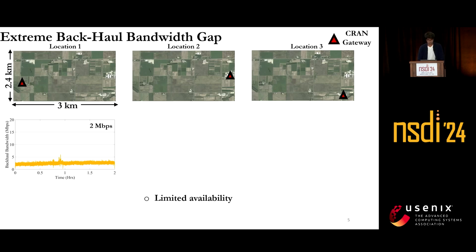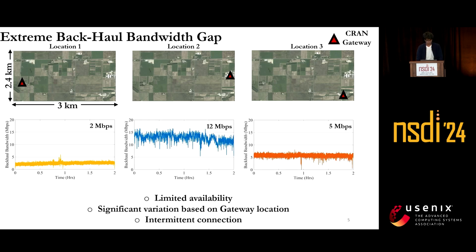Similarly, at locations 2 and 3, we had low backhaul bandwidth, and also, as you can observe, there are significant variations in the backhaul bandwidth based upon the gateway location. The connection was intermittent, and at many times of the day, we didn't even have connectivity. So even though CRANs have their own advantages, realizing those advantages for LPWANs is challenging due to the limited backhaul bandwidth that is available.